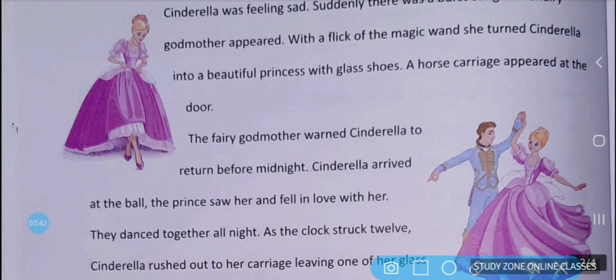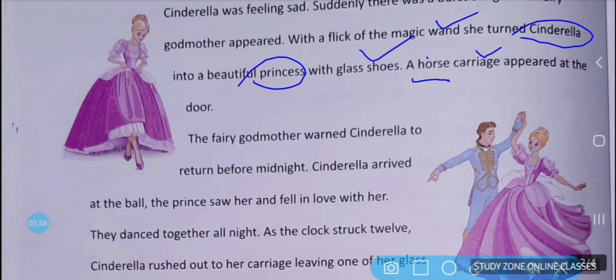With a flick of the magic wand, here wand is a non-living thing, turned Cinderella into a beautiful princess with glass shoes. A horse here is a male gender. A horse carriage, non-living thing, appeared at the door. The fairy godmother warned Cinderella to return before midnight. Cinderella arrived at the ball.